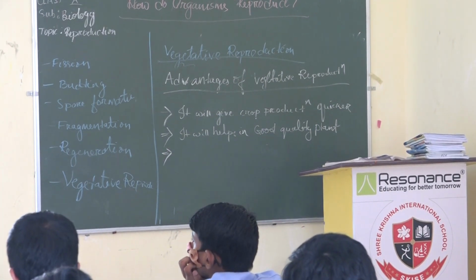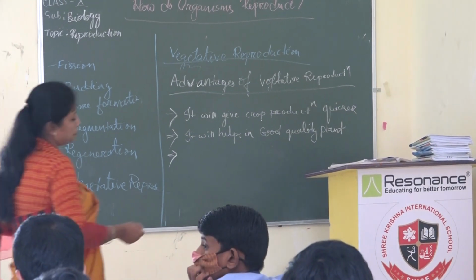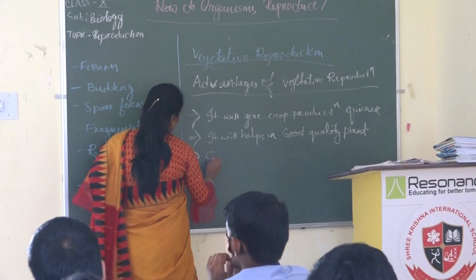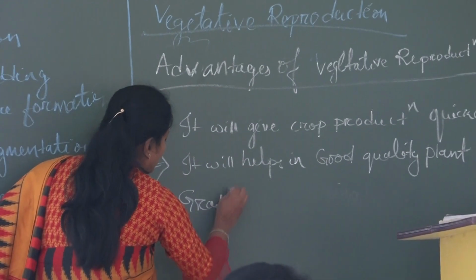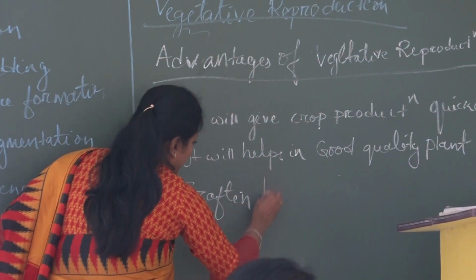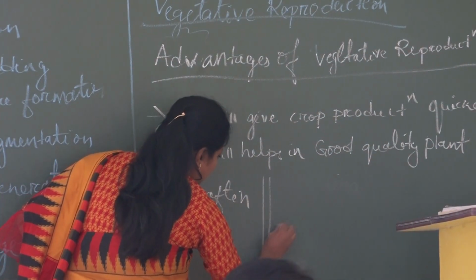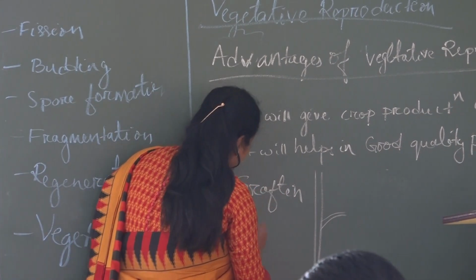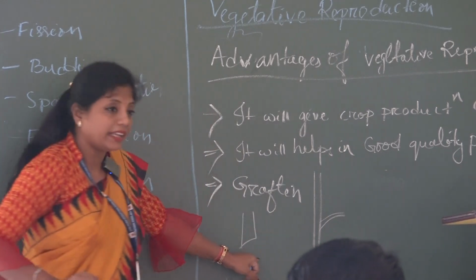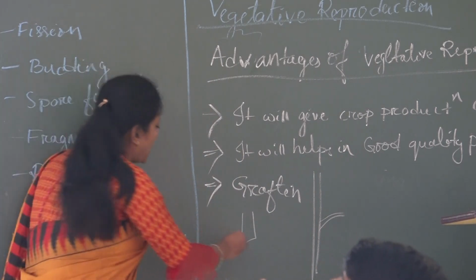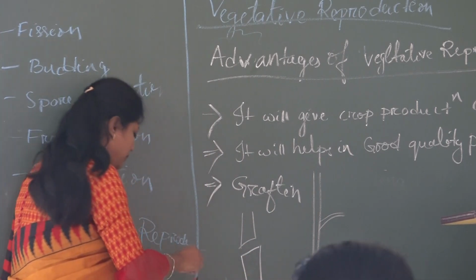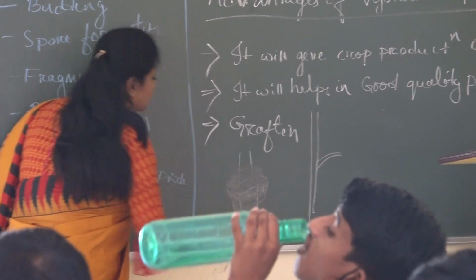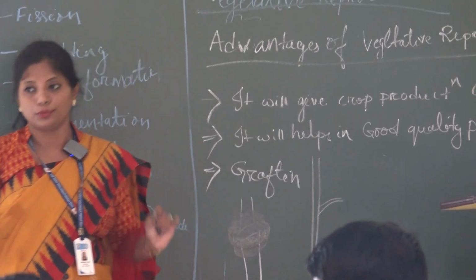Yeah, in this process, we have another method that we term grafting. So in grafting, what we do is take one variety of plant, take a twig of this, cut it, and after cutting, I add another variety of plant, and both of them I tie with a polythene cover and moisten for a few days.